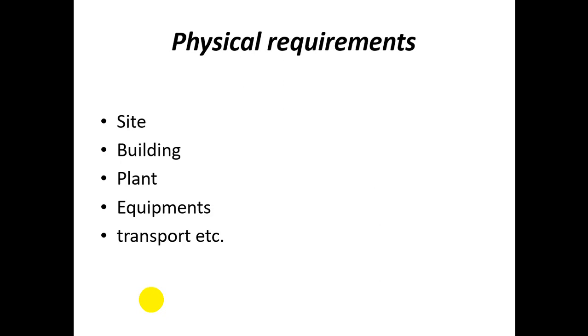Physical requirement: you have to plan the physical requirement needed for the business. The site, the building, the plant, equipment, transportation, etc. For all businesses, all the things may not be necessary, but you have to plan what is necessary for your particular business.